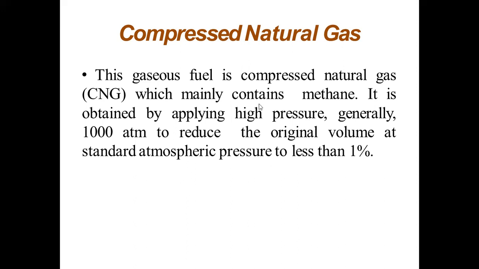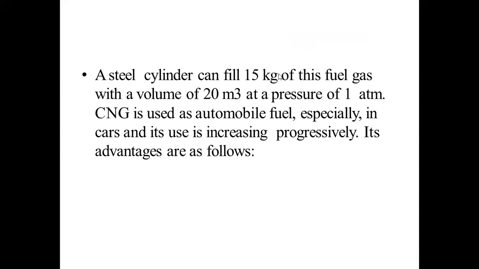This gaseous fuel, compressed natural gas, mainly contains methane, same as natural gas. It is obtained by applying high pressure, generally 1000 atmospheres, to reduce the original volume at standard atmospheric pressure to less than 1%. So we apply around 1000 atmospheric pressure to reduce the original volume, and we get compressed natural gas.